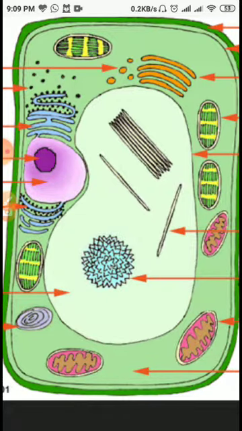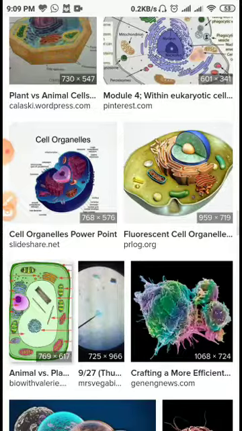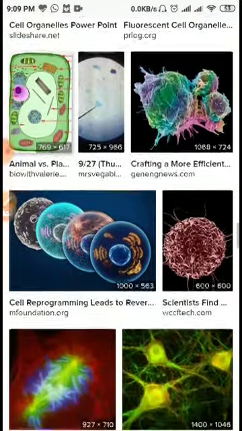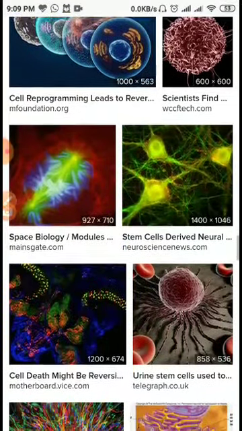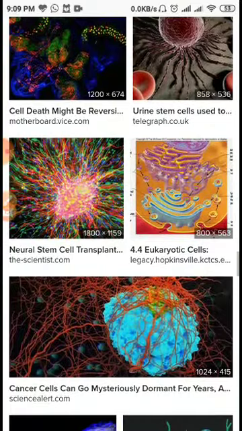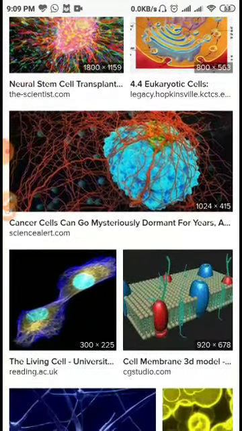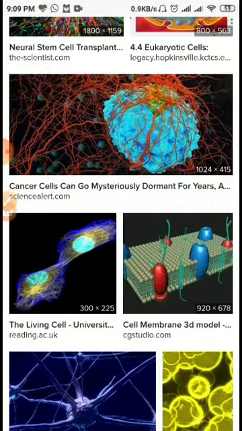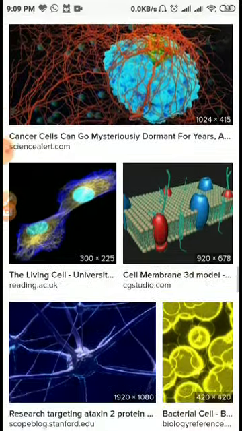So, my dear students, see the several types of the cell that are found in nature, and that are found in different types of living organisms.